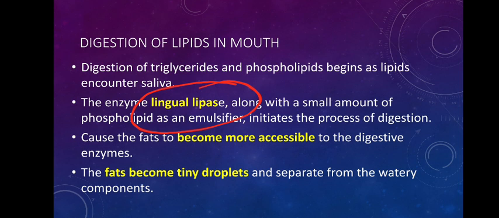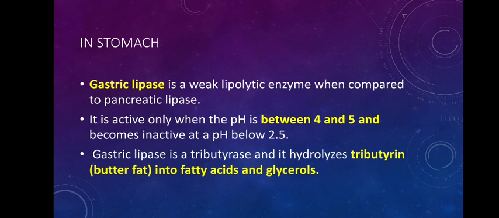Instead, it only prepares the fat for further digestion in the next part of the digestive tract. Because of the activity of lingual lipases, it becomes more accessible to the other digestive enzymes. Because of the churning, the mechanical digestion, as well as the activity of lingual lipases, the large globule of fat will be broken down into small droplets, so that they are ready for further digestion in future. So there is not much digestion of fat in the mouth.